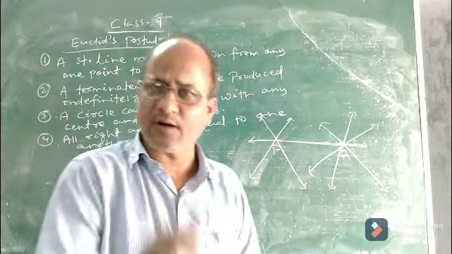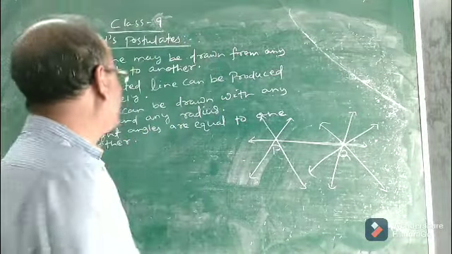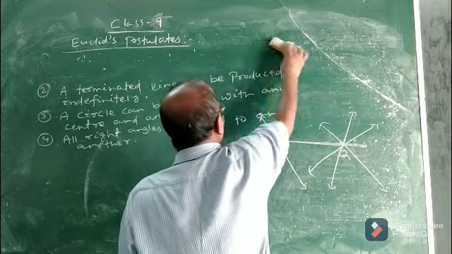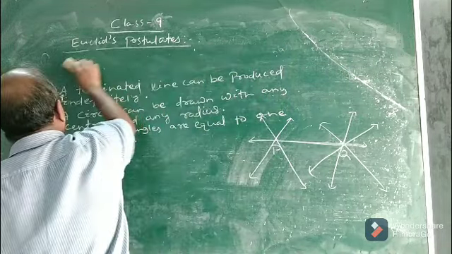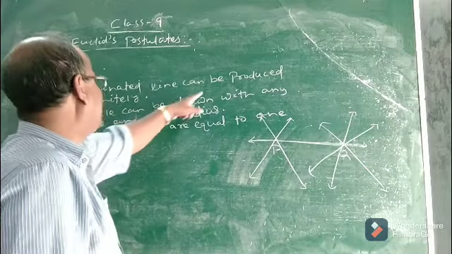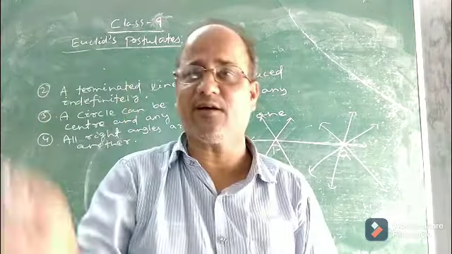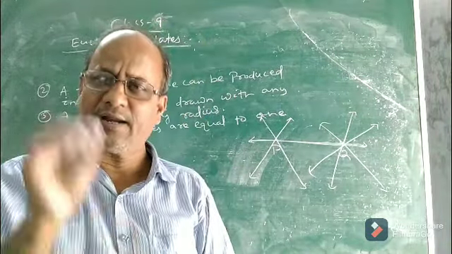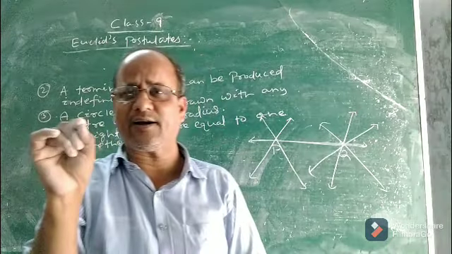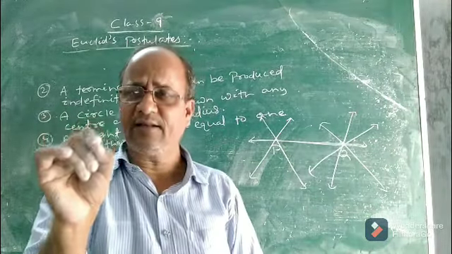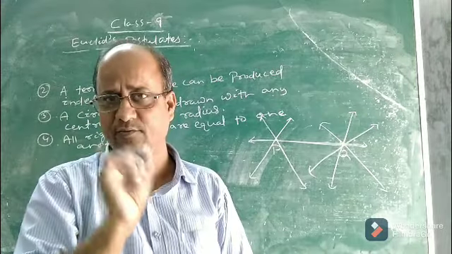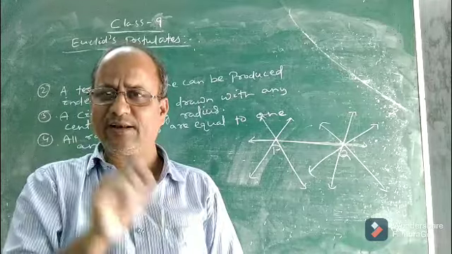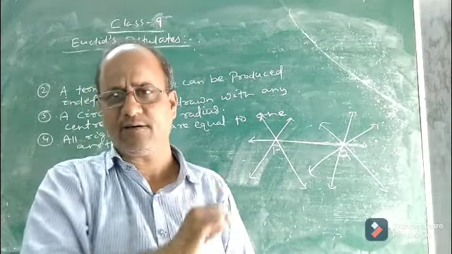Now let us discuss the second Euclid's postulate. The second postulate says that a terminated line can be produced indefinitely. So what is the meaning of terminated line, children? If we go back to class 3, where we read for the first time about the concept of line segment and ray, you know what is a line segment, what is a line, and what is a ray.